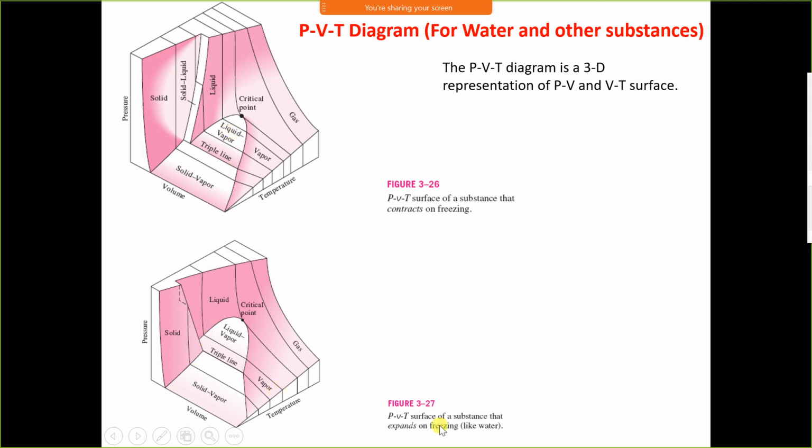Similarly, for the substance which expands on freezing like water, here you can see the difference between these two diagrams. Here this curve is coming inside the triple point and this curve is going outside the triple line. Why? Because water expands, specific volume of water increases while freezing, and this is a PVT diagram for the substance which contracts, specific volume decreases on freezing.